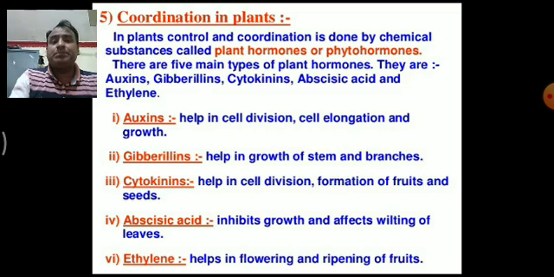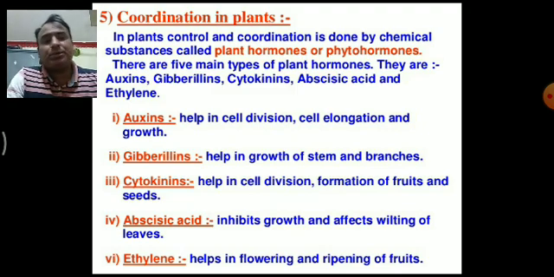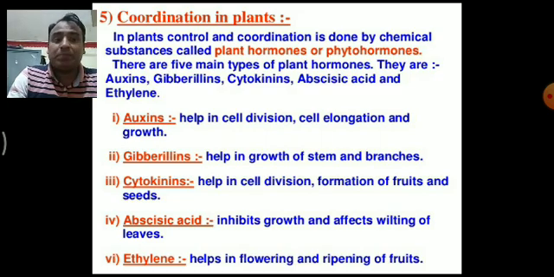In plants, control and coordination is done by chemical substances called plant hormones or phytohormones. Why phytohormones? Because the formation of these hormones depends upon light. In plants there are five main types of plant hormones. They are auxins, gibberellins, cytokinins, abscisic acid and ethylene.